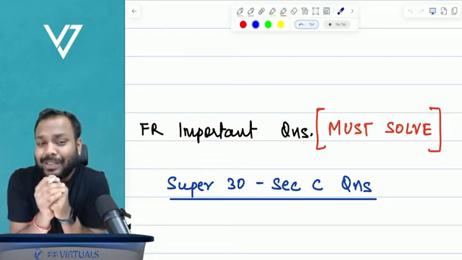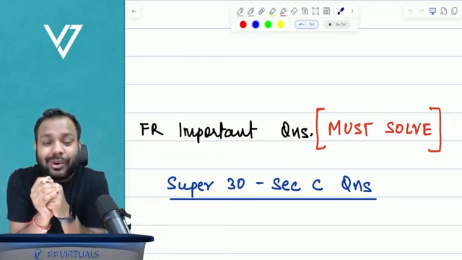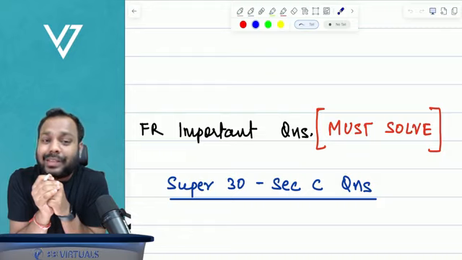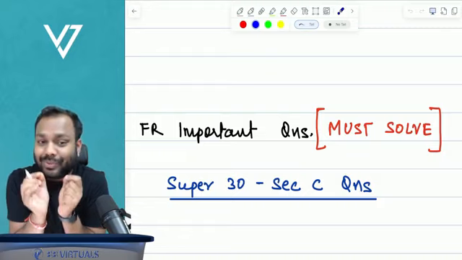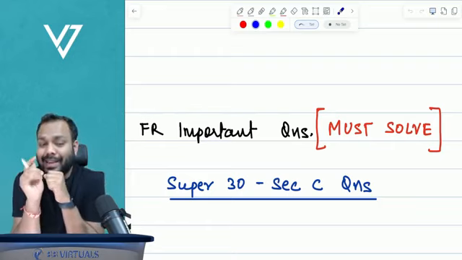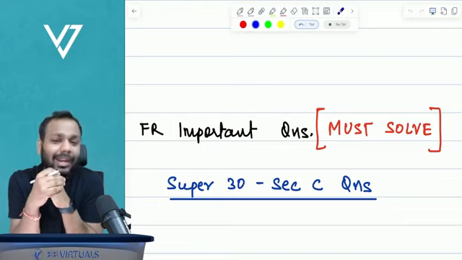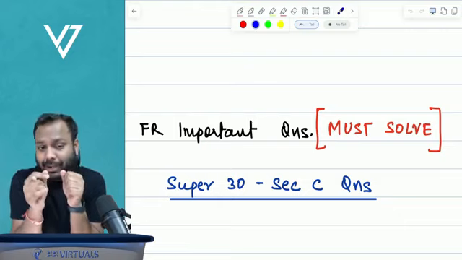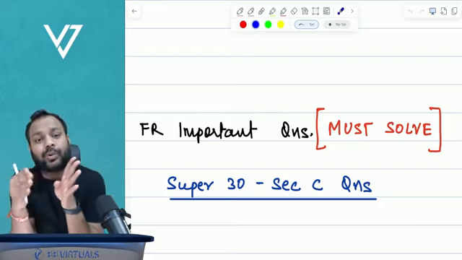You guys keep asking me, sir, please share a list of important questions for financial reporting Section C because we struggle there. So I am here with that list. Now understand, in Section C, particularly there are 4 chapters from where the question gets asked.